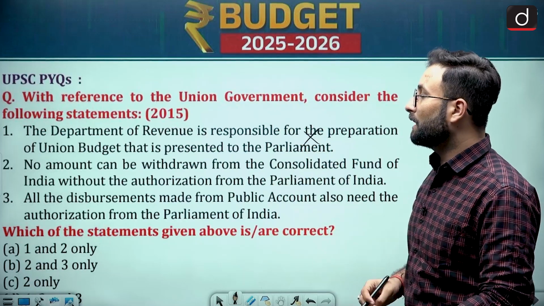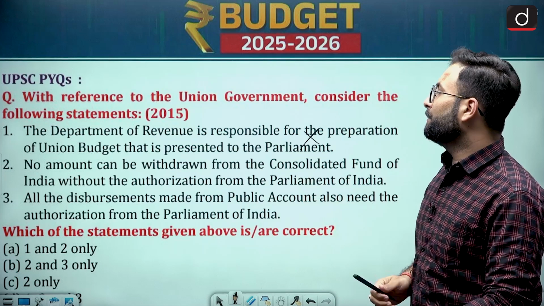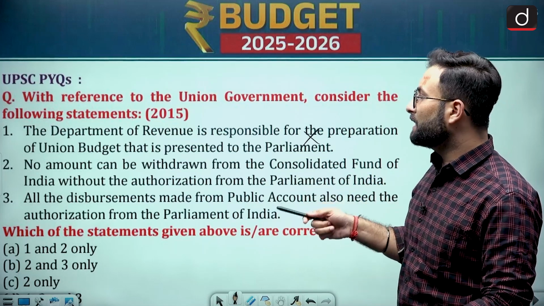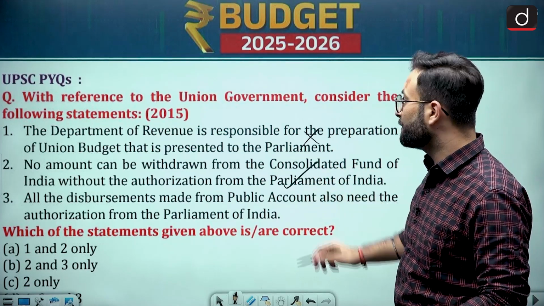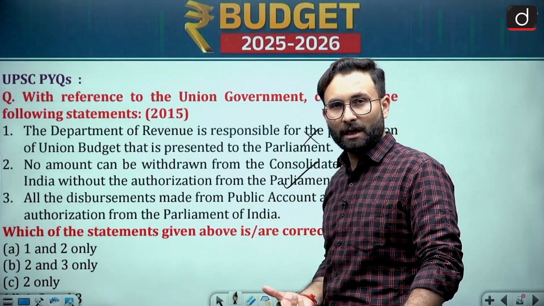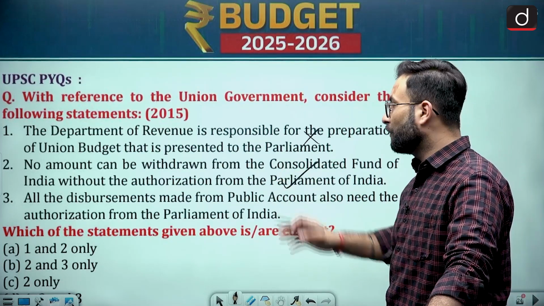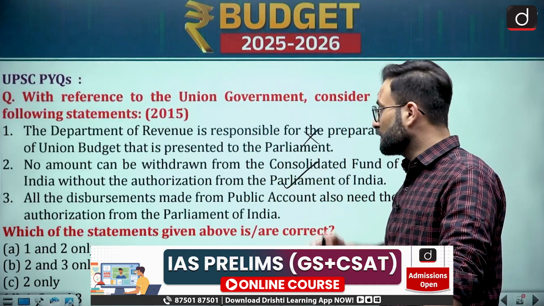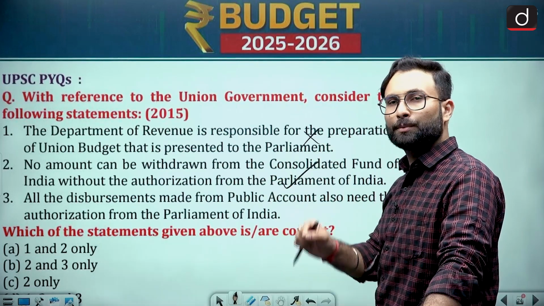Coming to the second statement. No amount can be withdrawn from the Consolidated Fund of India without the authorization of the Parliament of India. That is obviously a correct statement, as an appropriation bill is required for that. Once the Parliament votes upon that, after the appropriation bill is passed, you can withdraw the money out of the Consolidated Fund of India.